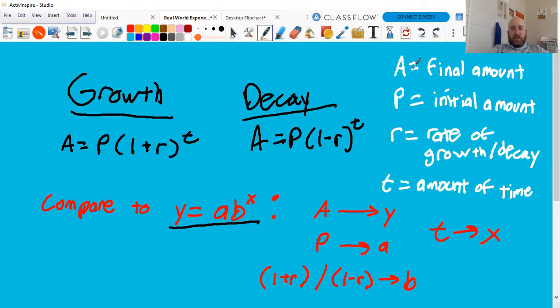A is the final amount. So whatever the amount of money in your account at the end of your investment, or the amount of money you wind up paying on a car loan or mortgage. If you talk population growth, after the population grew at 3% for 10 years, what's the final population? R is rate of growth or decay, and T is amount of time. Here we're just comparing it to our original exponential function model, showing how everything lines up. So I'll take a second, get this down. I'll give about 5 seconds here. Y'all can pause and write it down. Then I'm going to go ahead and move to the next slide and jump into the problems.